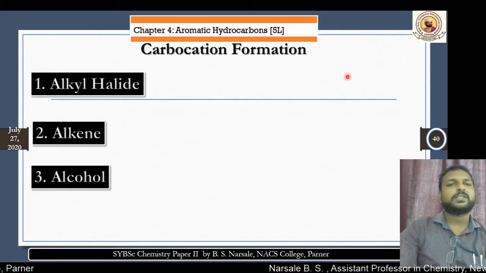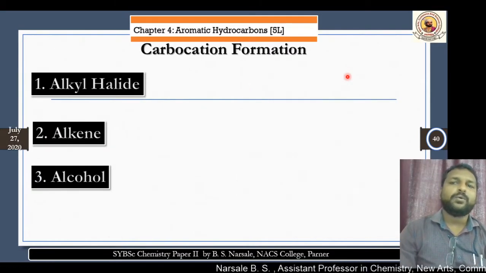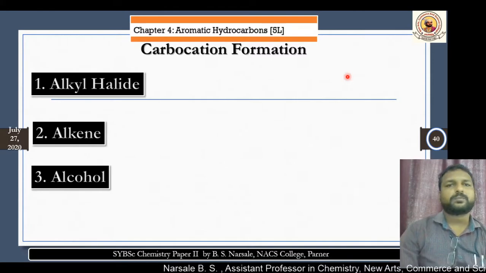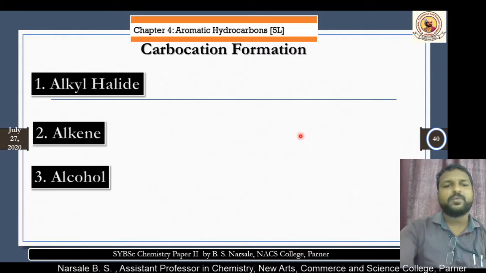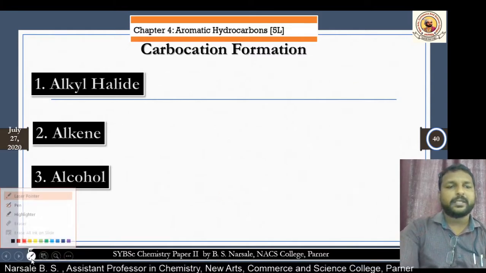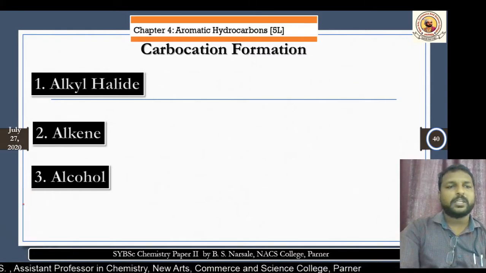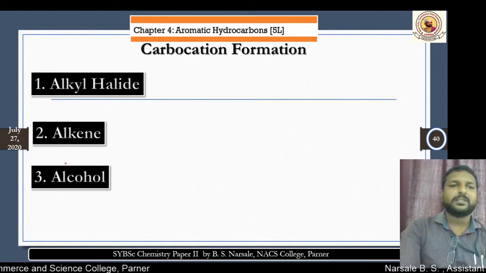We first go for how the intermediate will be formed. We say carbocation is the intermediate which will be formed here, and how will it be formed? There are three methods. One is the alkyl halide method, second is the alcohol method, and third is the alkene method.